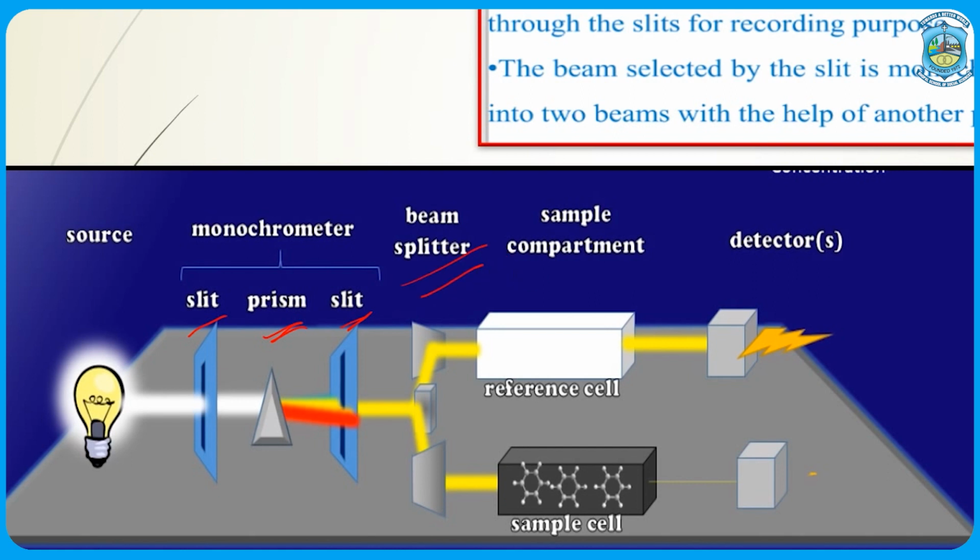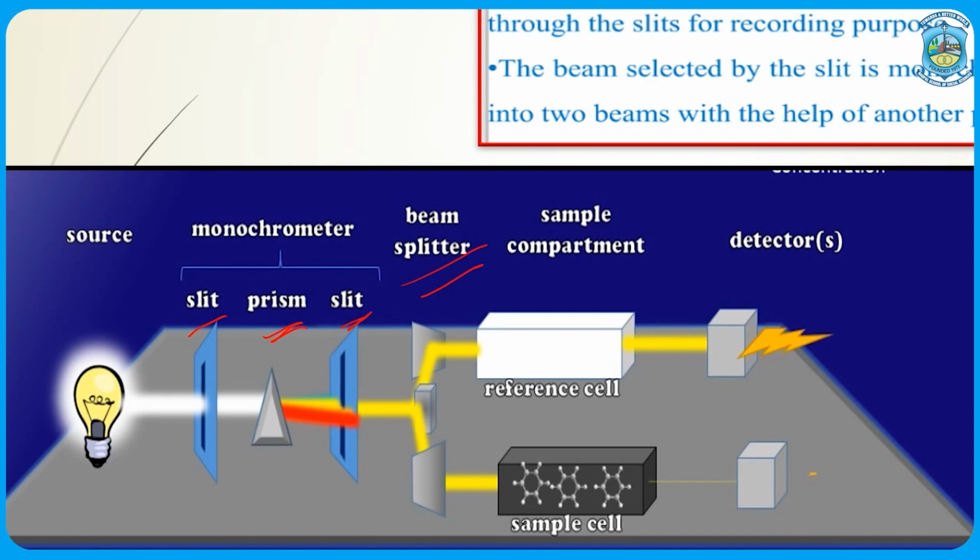So, this is the path that the light is following. The beam which is selected from the slit in the monochromator is actually getting divided when it falls on the beam splitter. The splitter divides the light radiation into two equal halves. Both the light parts will have the same energy and the same frequency, but they are divided so that they can simultaneously fall on two different compartments where we are keeping our sample and the reference,